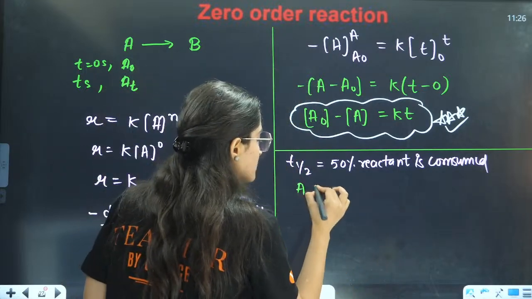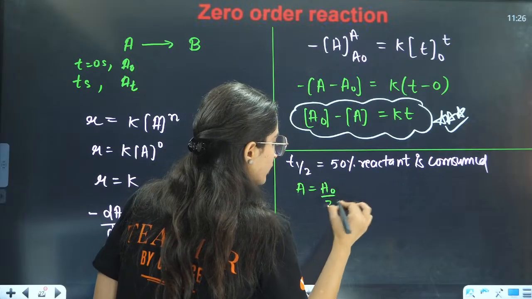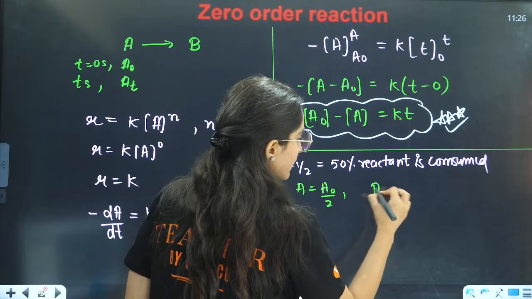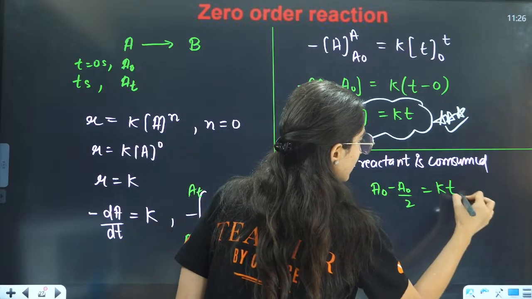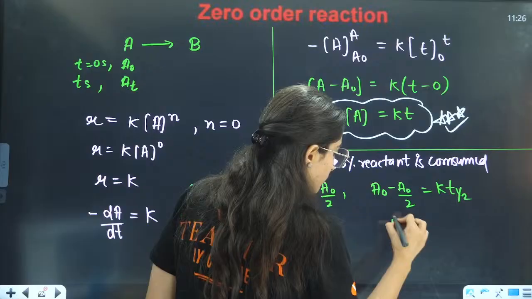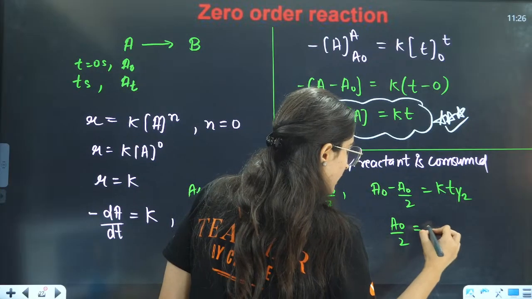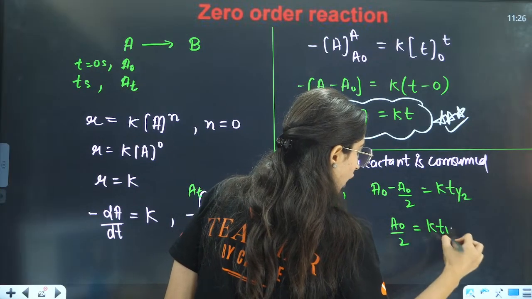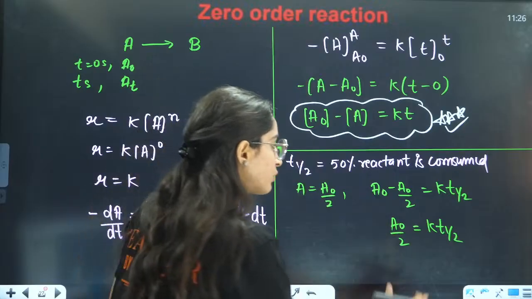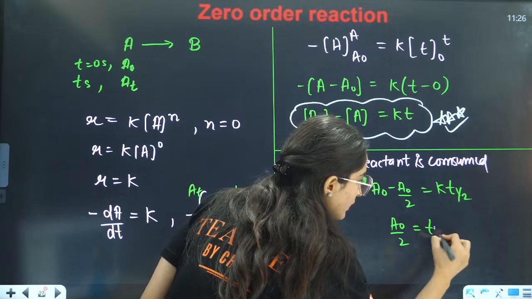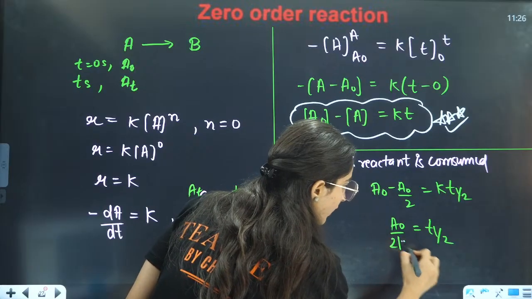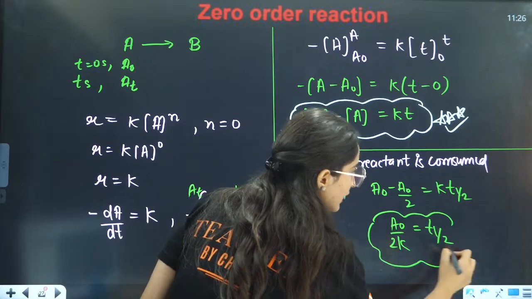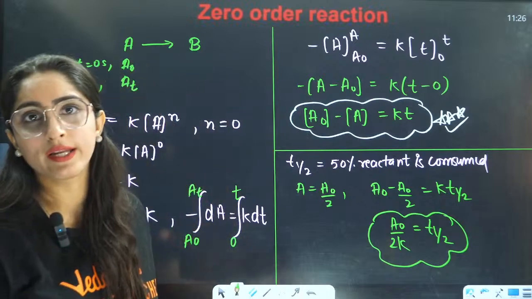That means A is equals to A naught by 2. So you can write it here. That will be A naught minus A naught by 2 is equals to KT half, and that will be equals to A naught by 2 is equals to KT half. So T half will be equals to A naught by 2K, that is the T half for zero order reaction.